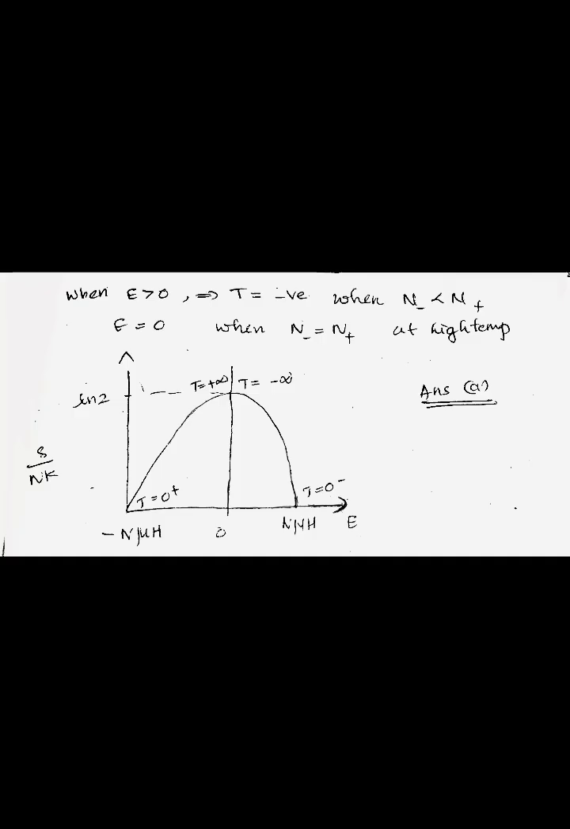When E equals 0, the maximum value of S by Nk is equal to ln 2. The energy corresponding to N plus particles is N mu H, and the energy corresponding to N minus particles is minus N mu H. When the energy is less than 0, the temperature is positive. That means the temperature increases and reaches infinity. Then if the energy is greater than 0, the temperature is negative. That means it decreases from minus infinity to 0. So the graph looks like a parabola. So this is the answer.